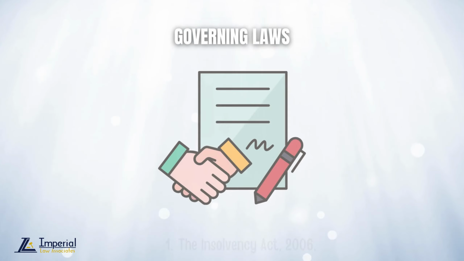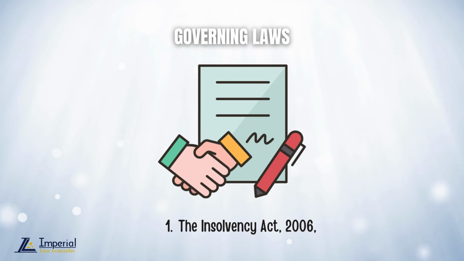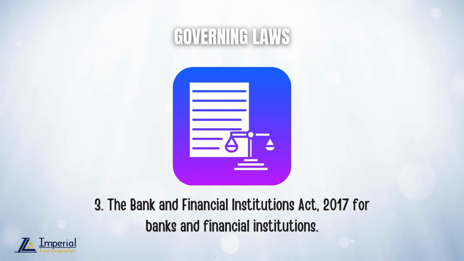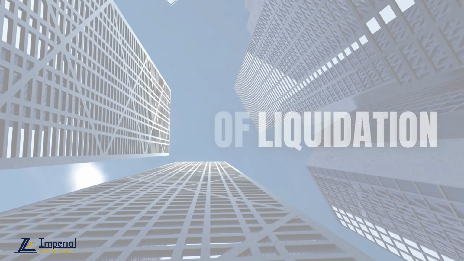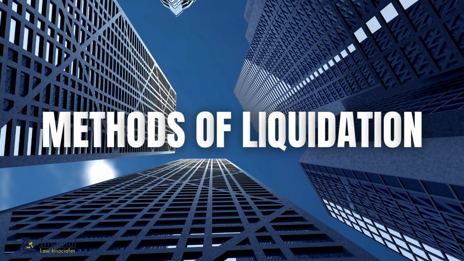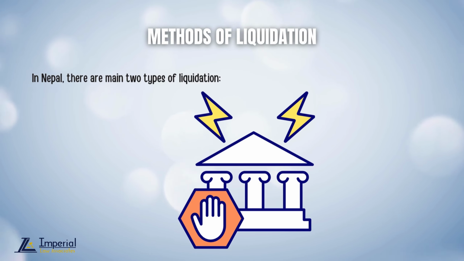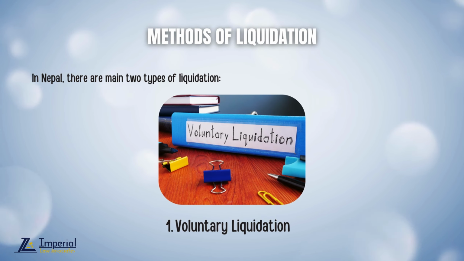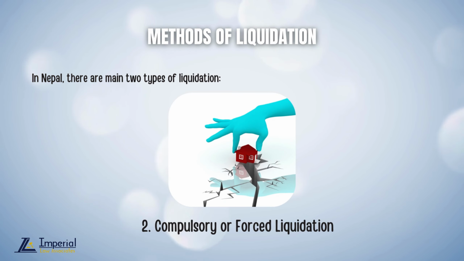Governing laws. First, the Insolvency Act 2006. Second, the Companies Act 2006. And third, the Bank and Financial Institution Act 2017 for banks and financial institutions. Methods of liquidation. In Nepal, there are two types of liquidation. First, voluntary liquidation. Second, compulsory or forced liquidation.